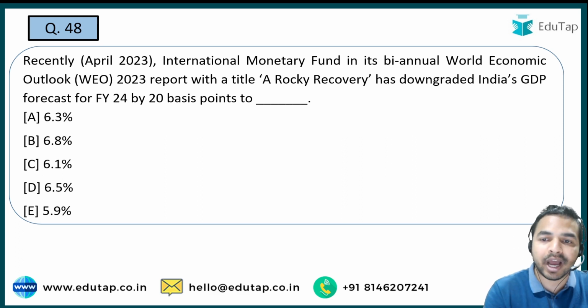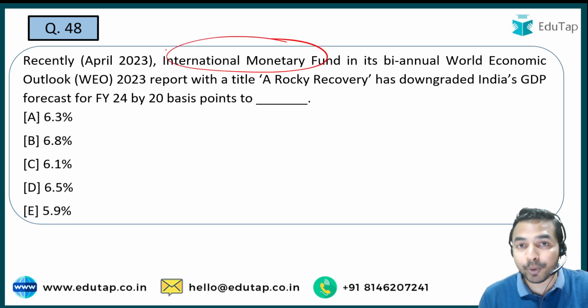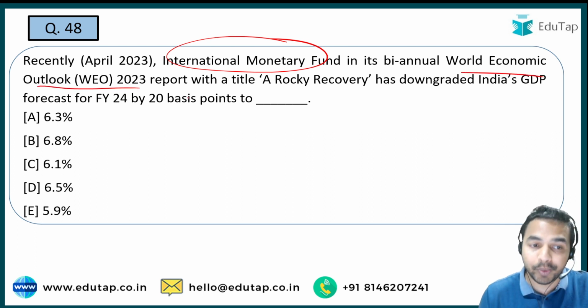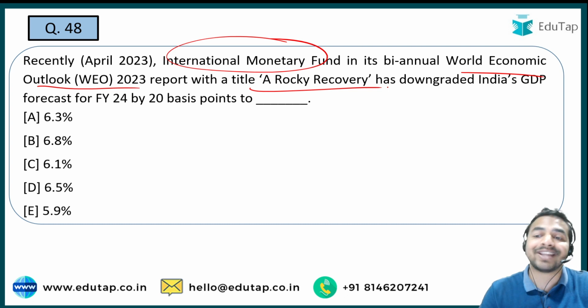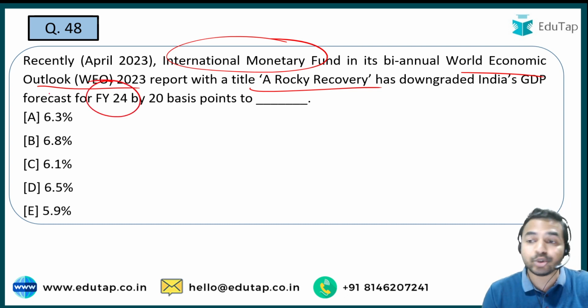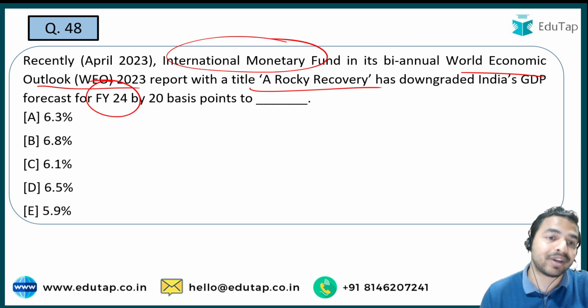अगला question is from the IMF की biannual report. The name of that particular report is World Economic Outlook 2023, and guys the title of this particular book is A Rocky Recovery. तो यहाँ पर आपके सामने क्वेश्चन ये है कि what exactly is India's GDP growth forecast for the fiscal year 24. See guys, ये जो जीडीपी ग्रोथ रेट्स हैं, ये आपको जस्ट एग्जाम से पहले पढ़ना बेहद जरूरी है from the exam point of view.